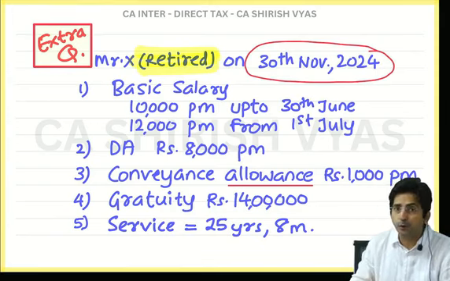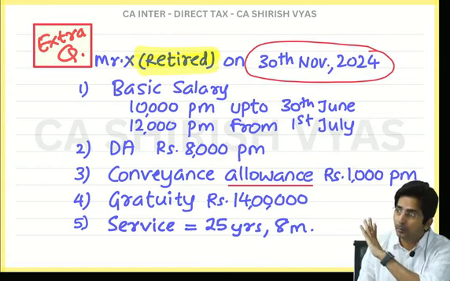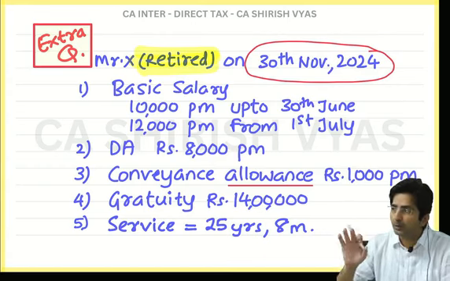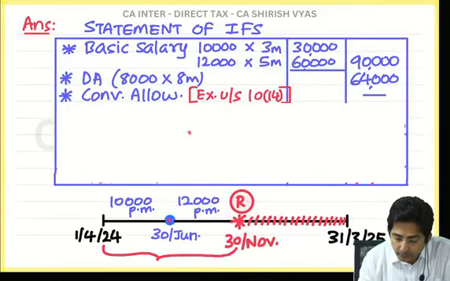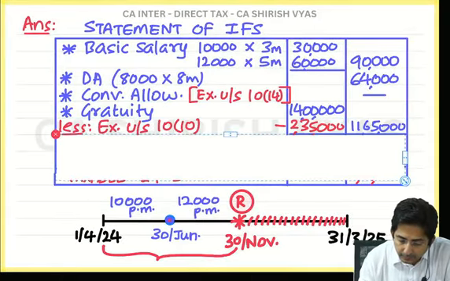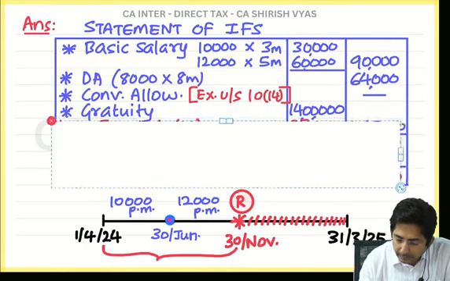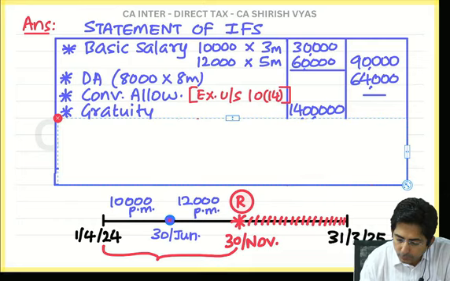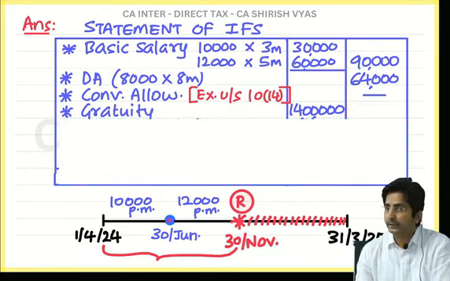So we will use which formula? 15 by 26 or half? That half formula, okay? But see, formula will come in working note. Here in the main statement, you will first write it in the inner column, and formula working you will show in the working note. So write gratuity in the inner column.